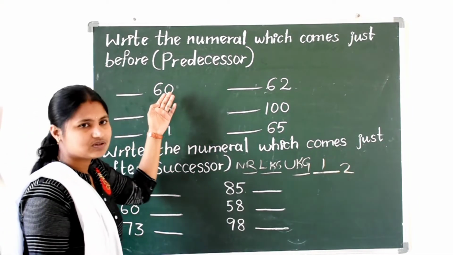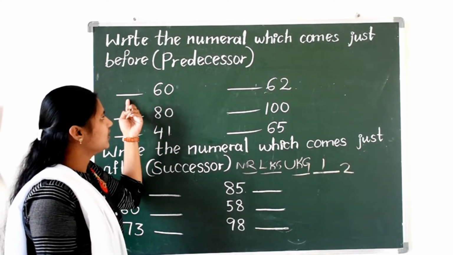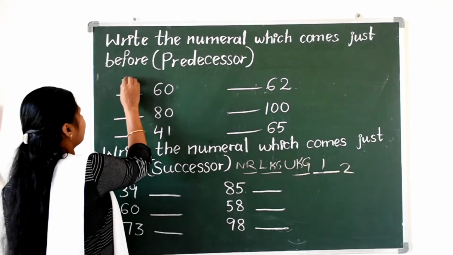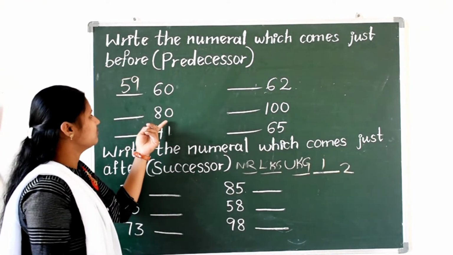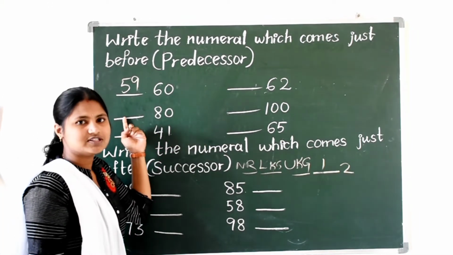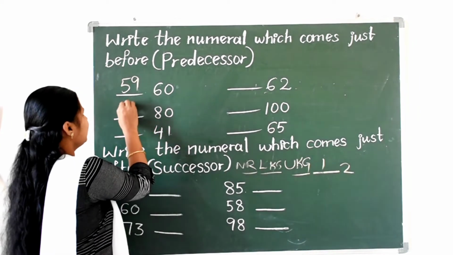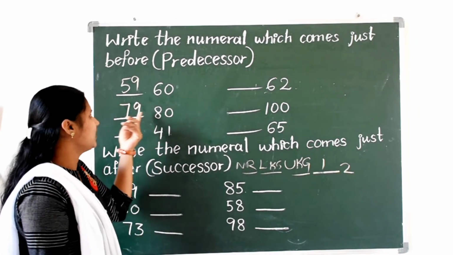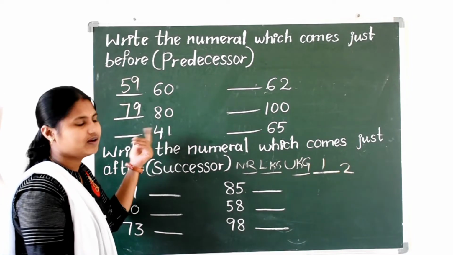I have written questions. Before 60 we have what? Yes, 59. After 59 only 60 comes. Okay, next, before 80. After which number does 80 come? Yes, 79. After 79 only 80 comes. So before 80 is 79. Before 41.